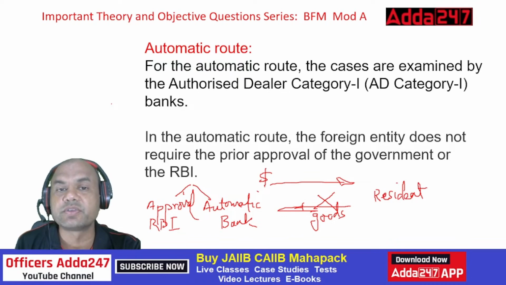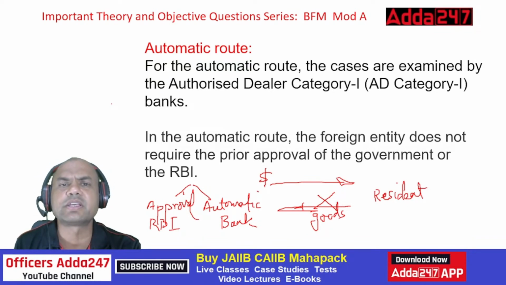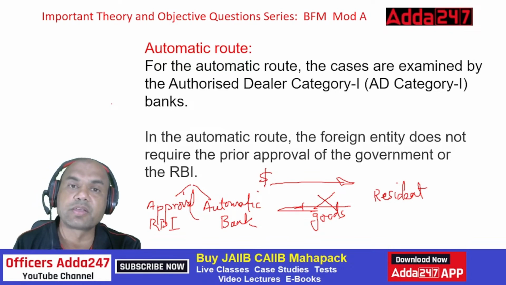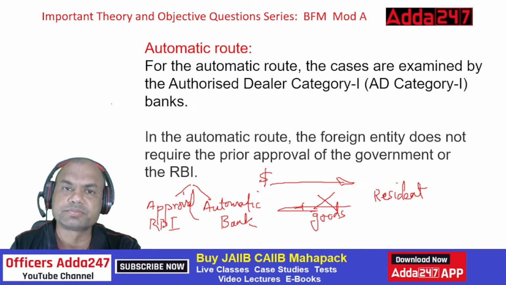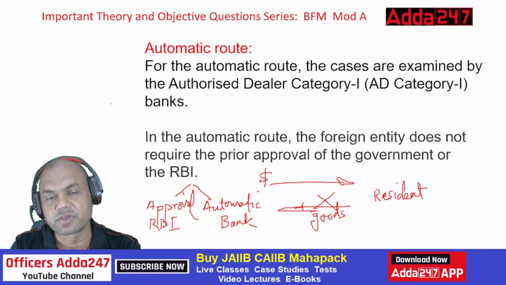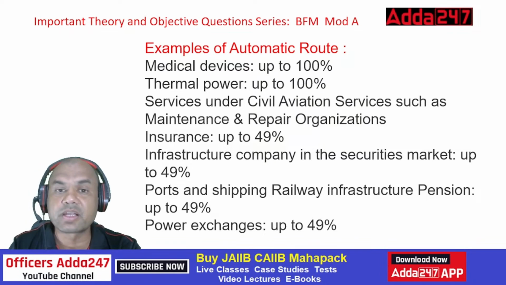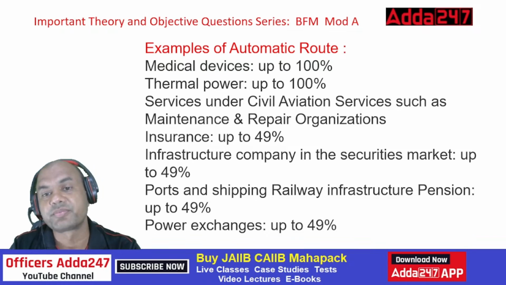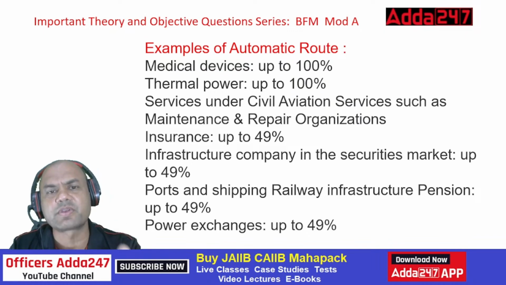These are the leniencies given by the government. Why are these given? Because there are certain sectors which require constant funds and which are safe, which give the economy a boost. For these sectors, government has given some freedom. Which are those sectors? Let's look at this. Examples of automatic routes. Medical devices up to 100%. Why medical devices? Because medication is a basic requirement of any country. Thermal power, right? So power is the basic need.